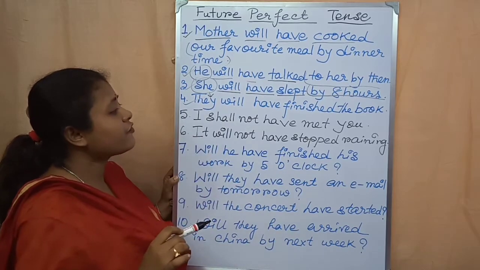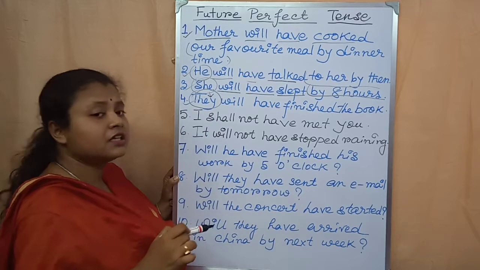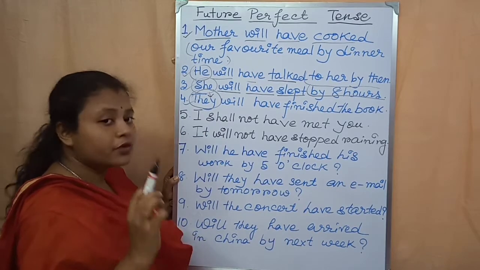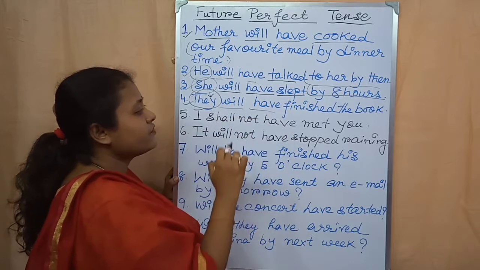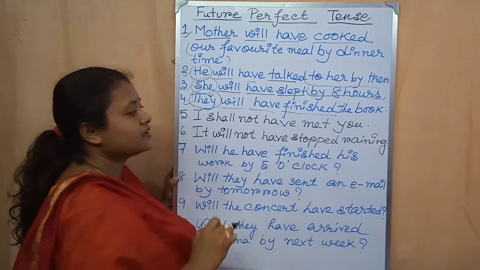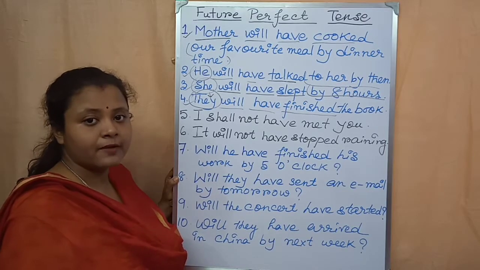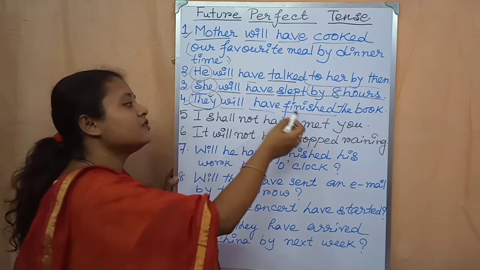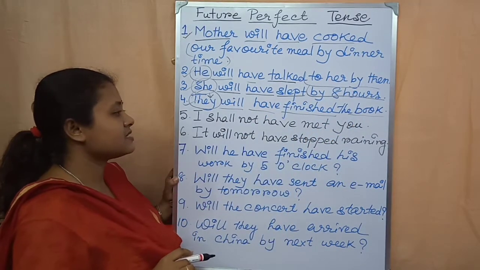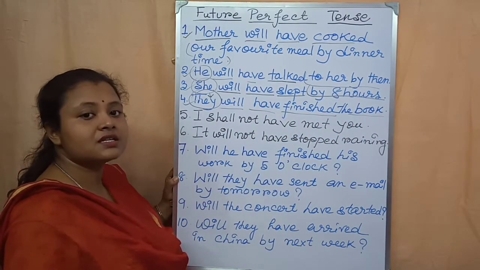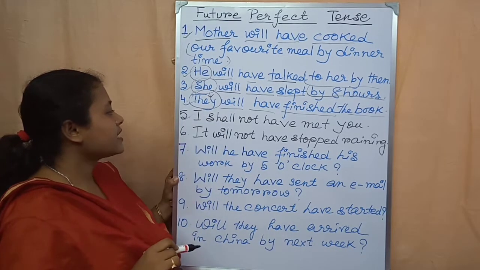Now come to number 4. They will have finished the book. They is the third person, plural number. After that will, then have, then finished. The past participle form of the main verb over here is finished. Then the rest of the sentence. It is an example of an assertive sentence in future perfect tense.